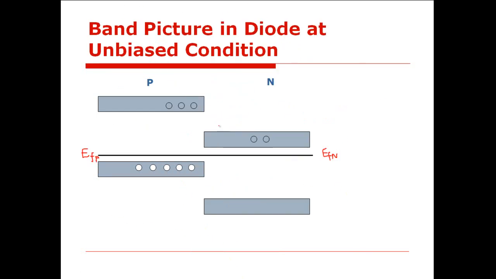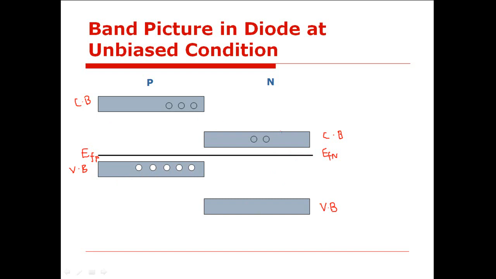It means that here the position of conduction band for n-type semiconductor will shift towards lower energy side as compared to the position of conduction band for p-type semiconductor, in order that these two Fermi levels should align with each other. Similarly, the position of valence band for n-type semiconductor will also shift towards lower energy side as compared to the position of valence band for p-type semiconductor.